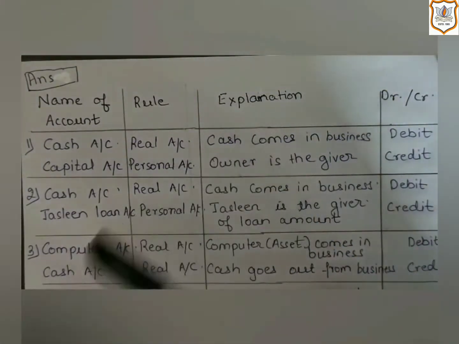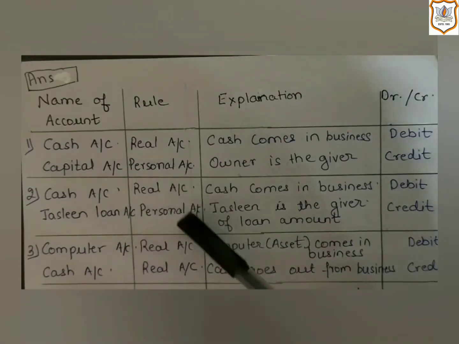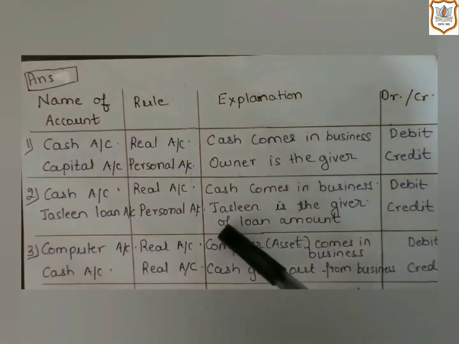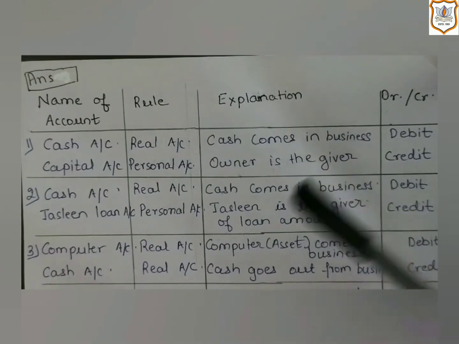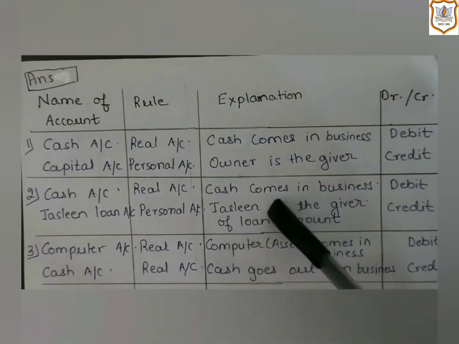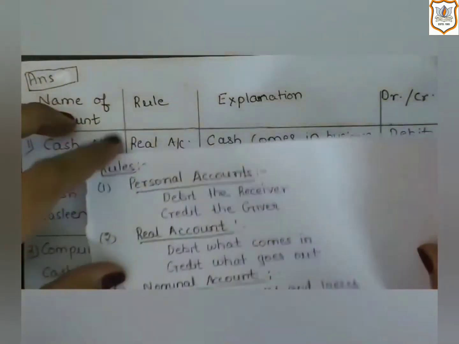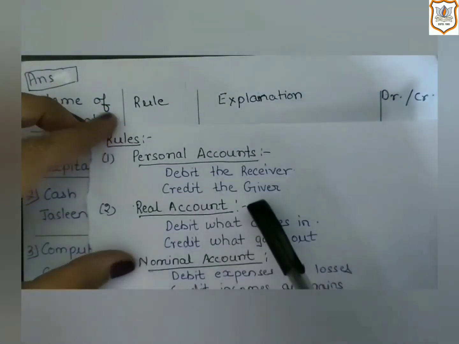Now, the second account is Jesslyn's loan account. Jesslyn loan account is a personal account. Now, let's decide whether Jesslyn is the giver of benefit to the business or the receiver of benefit from the business. Here, Jesslyn is the giver of benefit. She is giving benefit to the business in the form of loan. So here, personal account says credit the giver.